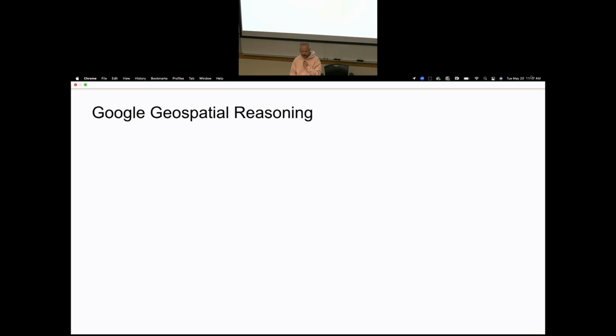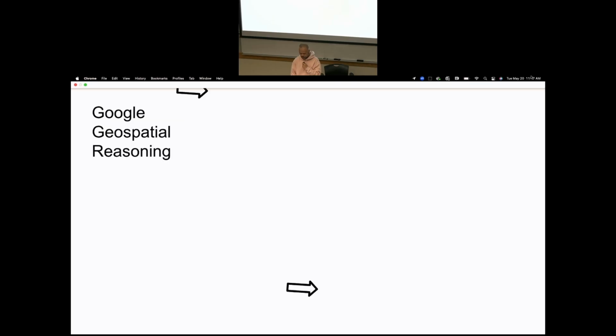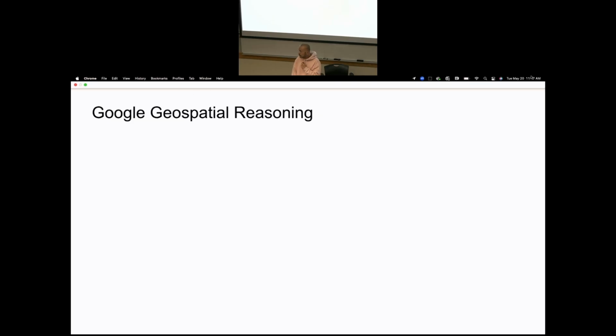So Google also does some geospatial reasoning work. Doesn't show.